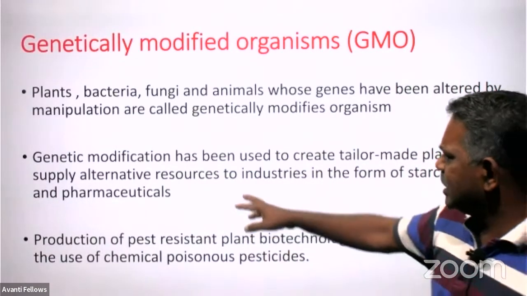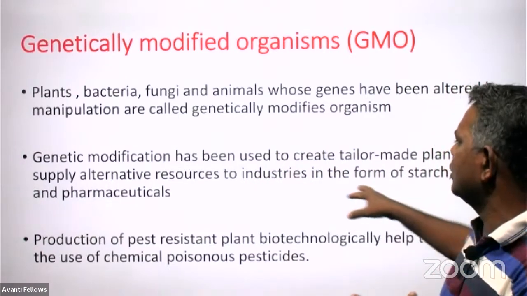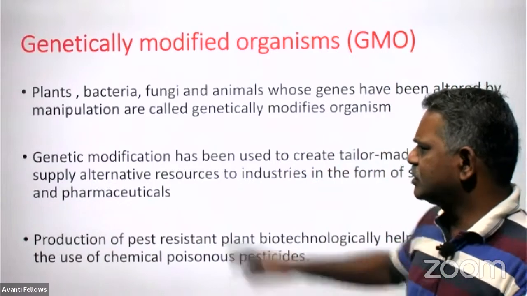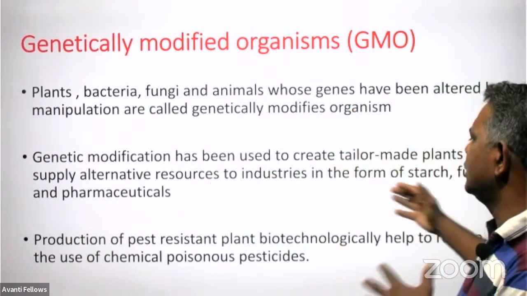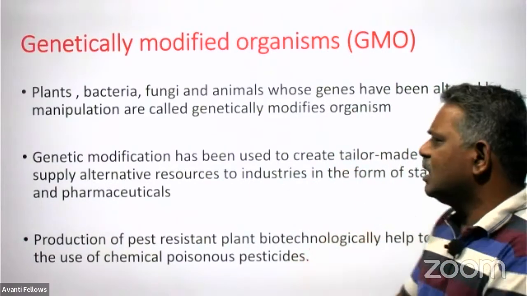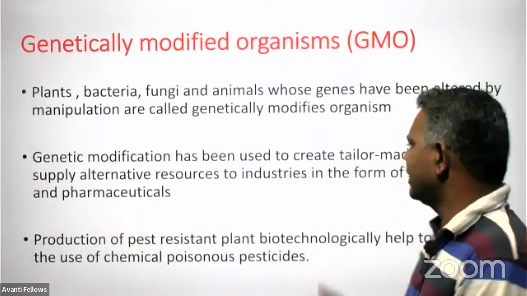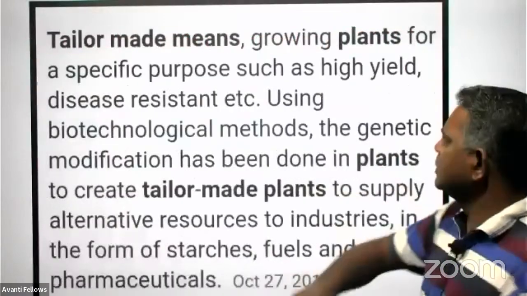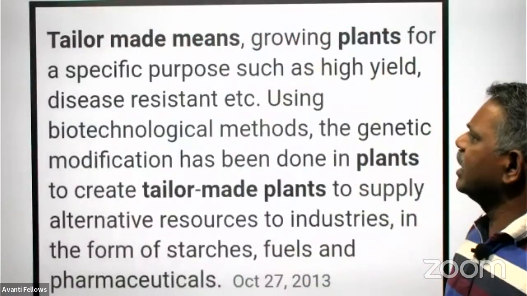The best example for such agriculture is tailor-made plants, and they supply alternative sources to industries in the form of starch, fuel, and pharmaceuticals.